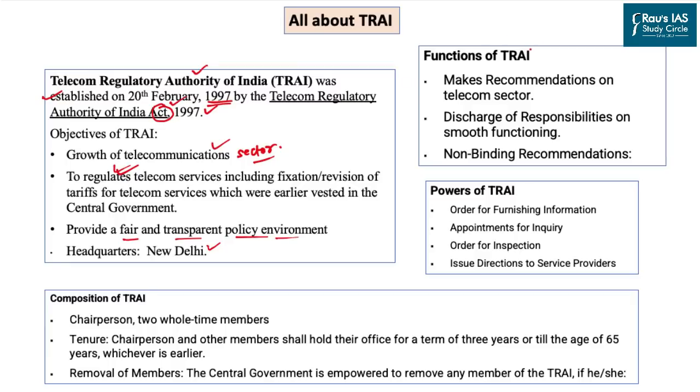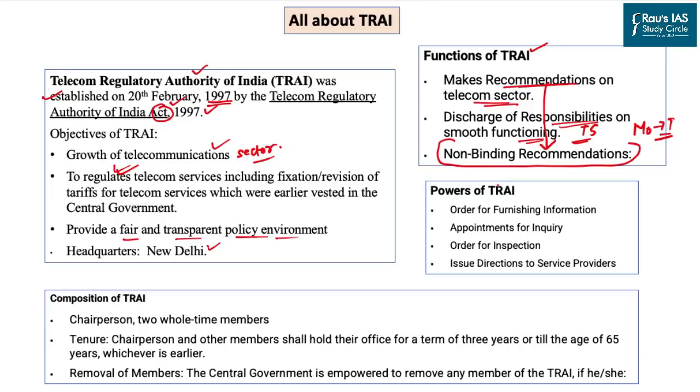When it comes to the functions of the TRAI, it makes recommendations on the telecom sector: how the spectrum should be sold, how the auctions should be made, and what, when and how the technology should be rolled out, including 5G technologies. It also discharges the responsibility of smooth functioning of the telecom sector in India. And lastly, it makes non-binding recommendations. So whatever recommendations we have discussed will be non-binding on the government, and government here means the ministry which deals with the telecom sector.